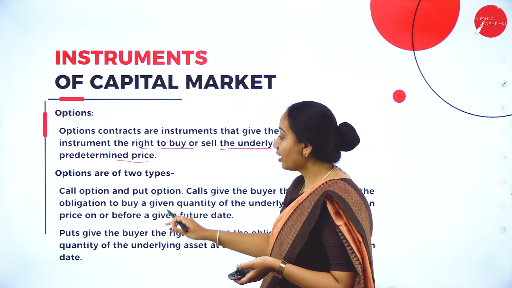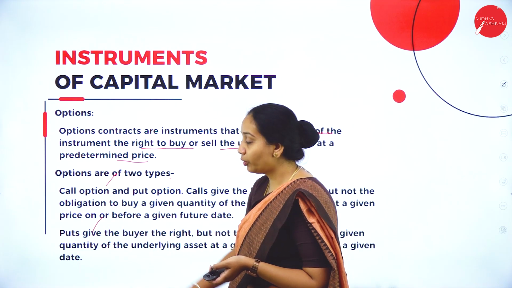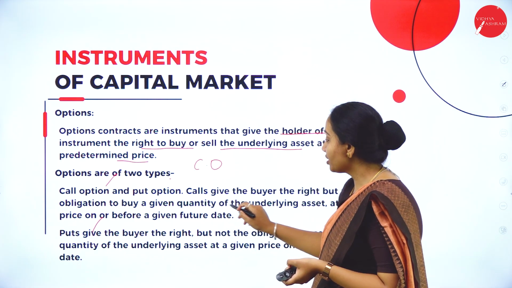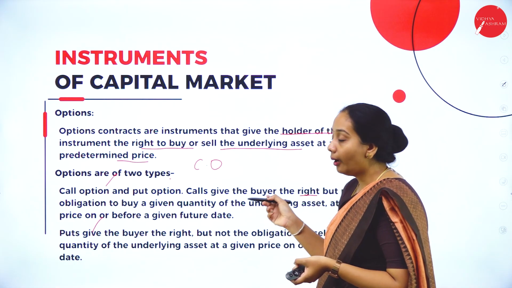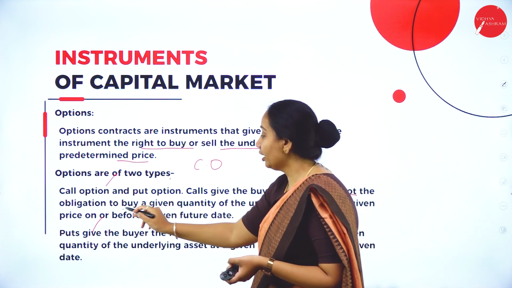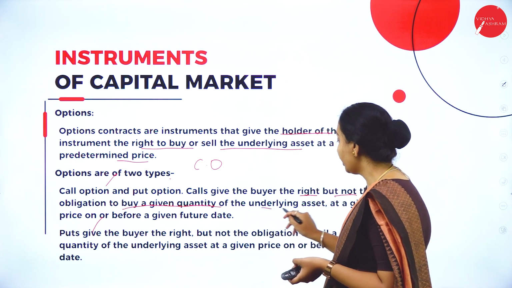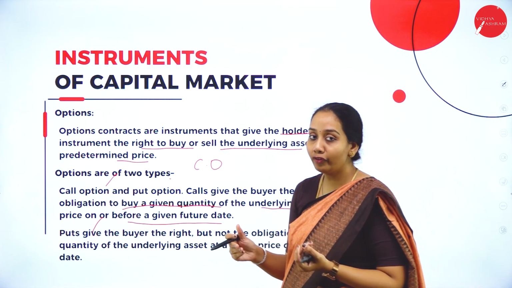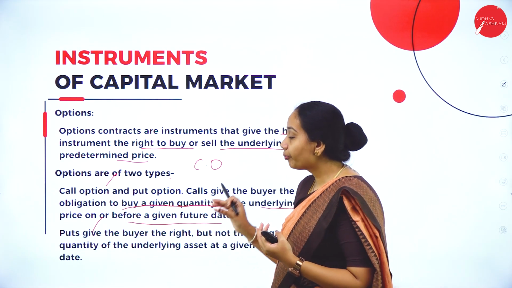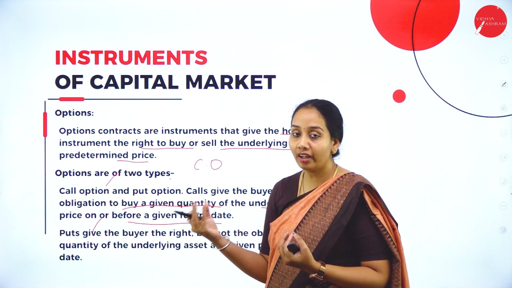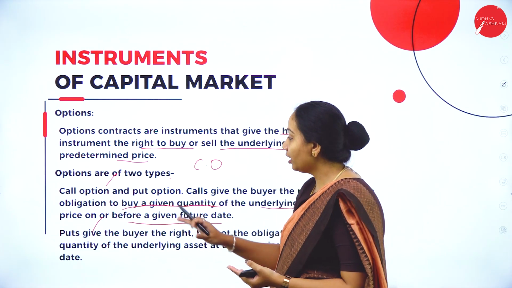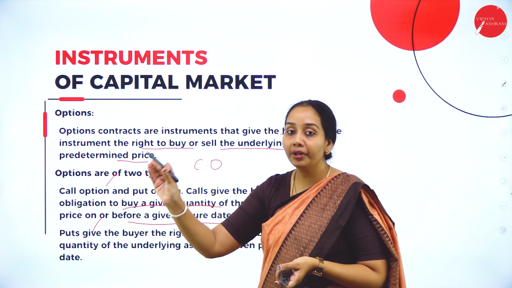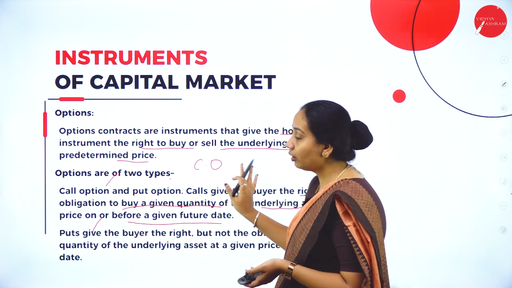Now the options have two types. One is call option and the other is put option. Under the call option, the buyer has the right but is not obligated to buy a given quantity of an underlying asset at a given price on or before a given future date. I'll simplify it. Under the call option, the buyer has the right but not compulsorily to buy an underlying asset at a predetermined price at a predetermined date. That is called call option.